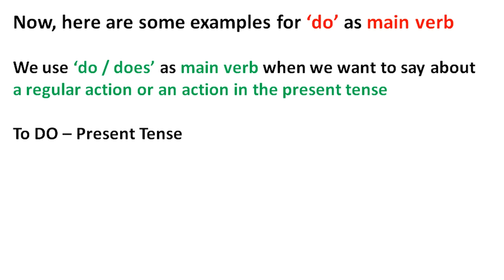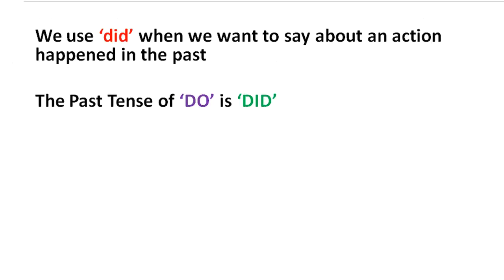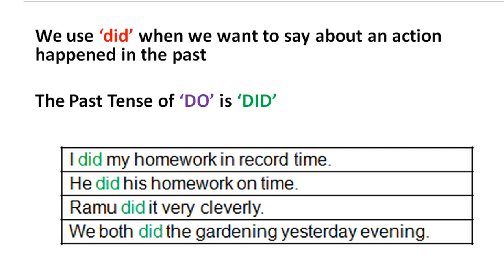Friends, now let us look at some examples for do as main verb. We use do or does as main verb when we want to say about a regular action or an action in present tense. And we use did when we want to say about an action happened in the past. Please remember, the past tense of do is did.